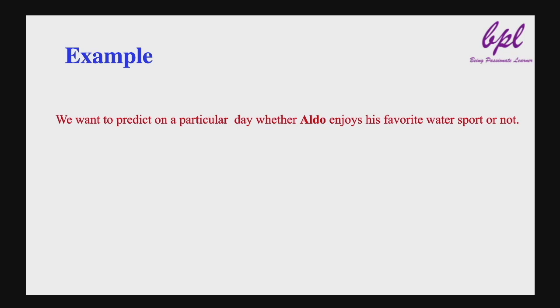In supervised learning, we give labeled data. Labeled data means we give input and output both. Now for this example, we need some data that will help the machine to predict on a particular day whether Aldo enjoys his favorite water sports or not.